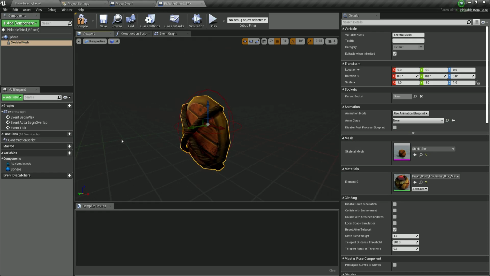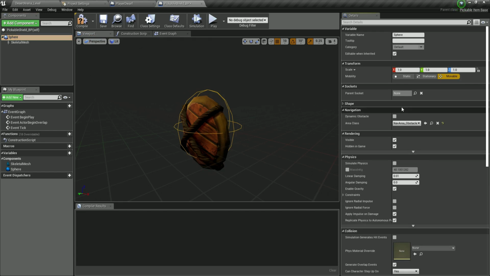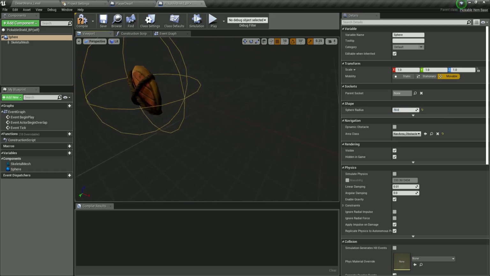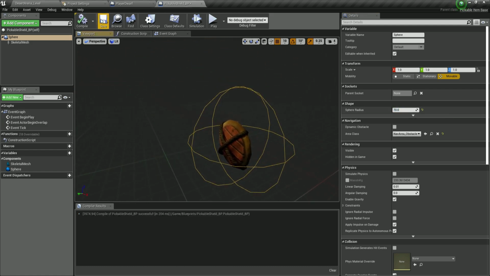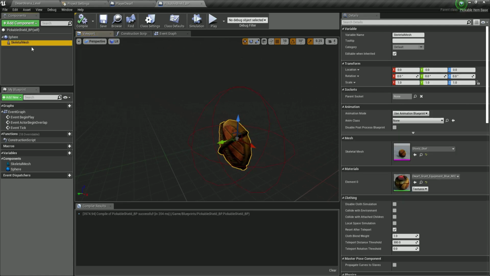Now, what I'm going to do is take the sphere, and for the sphere radius, instead of 32, we're going to set 70, because we want to detect collision and pick up this skeletal mesh, which is actually our shield. I'm also going to select the skeletal mesh and set the Z at 8.5. There we go. So it's kind of in the middle.